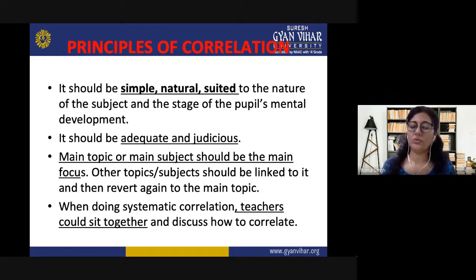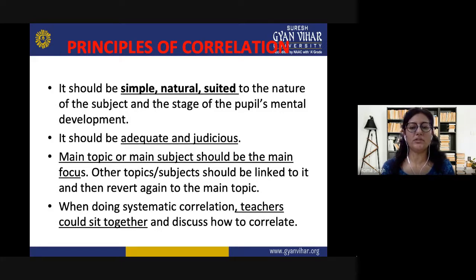It should be adequate and judicious. It should be done in the right way, in the proper, adequate manner. Also, the main topic or main subject should be the main focus. It is not that teachers have been taught to correlate, so they go for various topics to be correlated, and the whole class is taught in a haphazard manner.